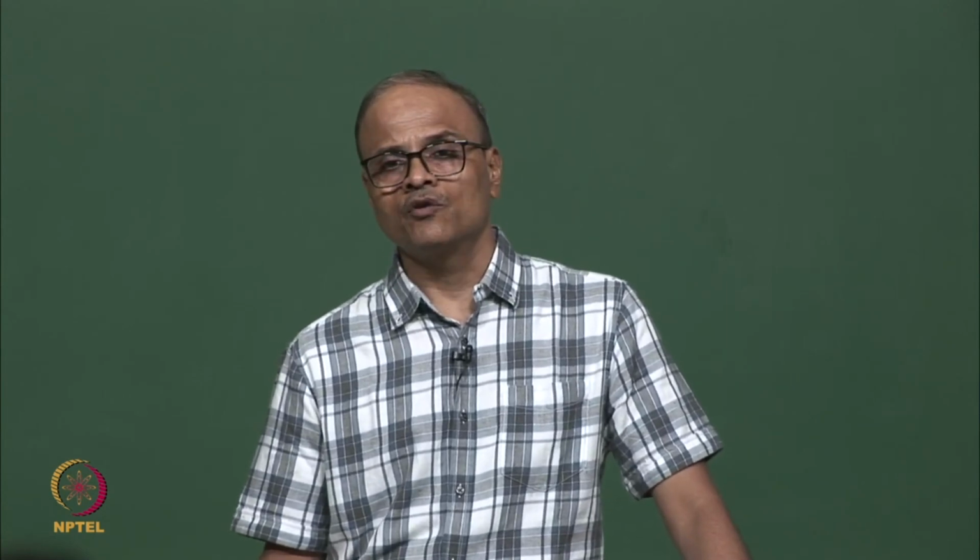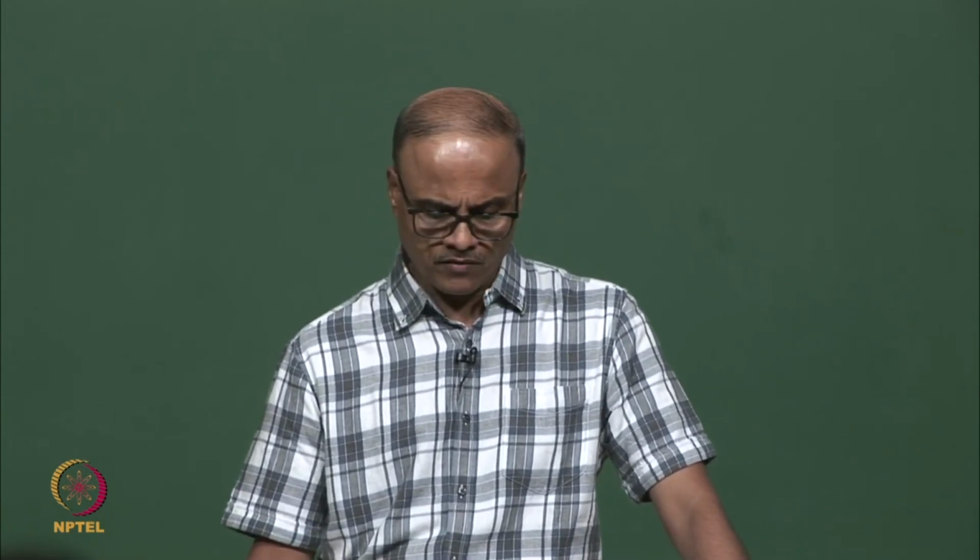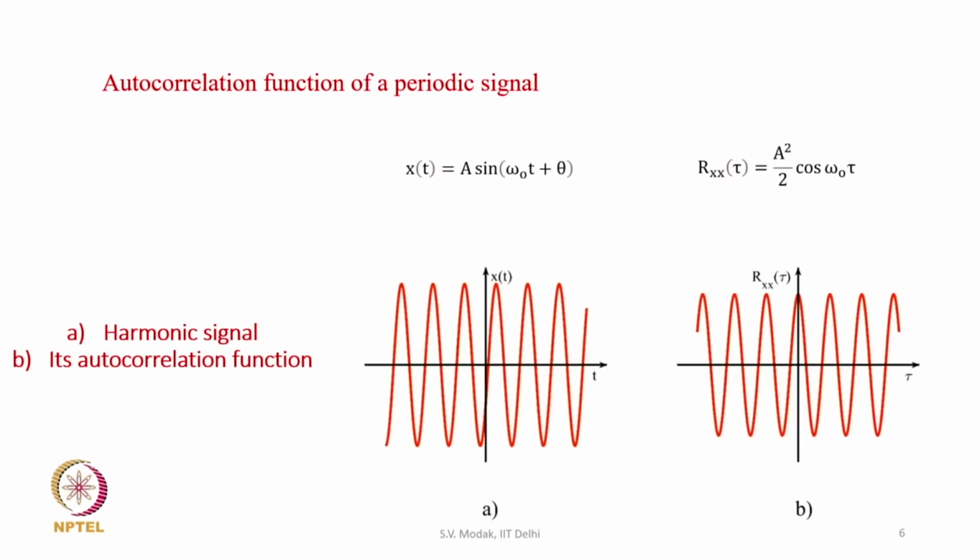So, the phase information of the signal is lost in the autocorrelation function, and the amplitude of the autocorrelation function is the mean square value of the signal, because a is the amplitude and s square by 2 is the mean square value of the signal. If you plot the harmonic signal and its autocorrelation function, it would look something like this. The signal is a sine signal, but the autocorrelation function is a cosine signal, and both have the same frequency. That is an important observation.